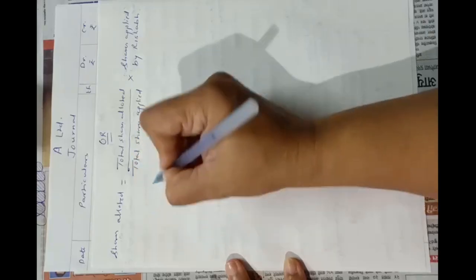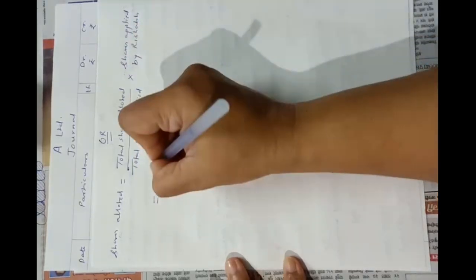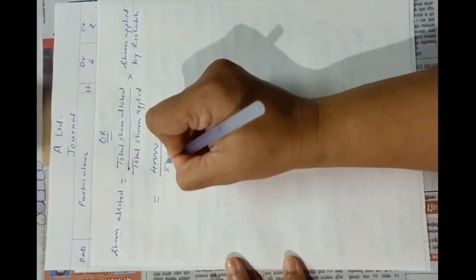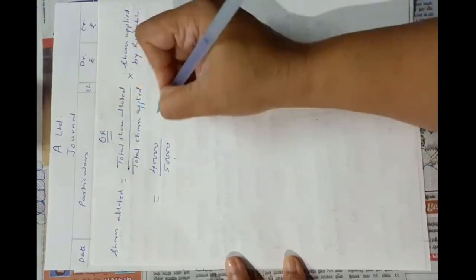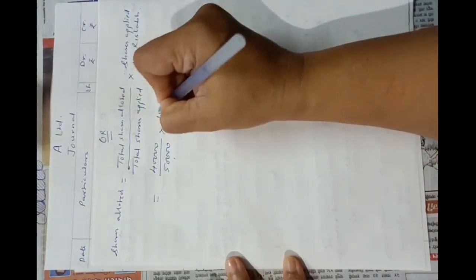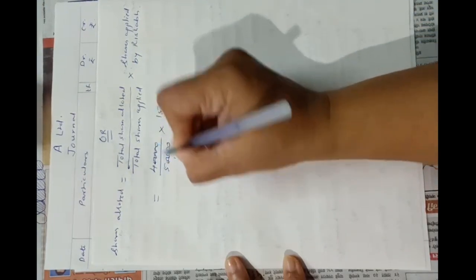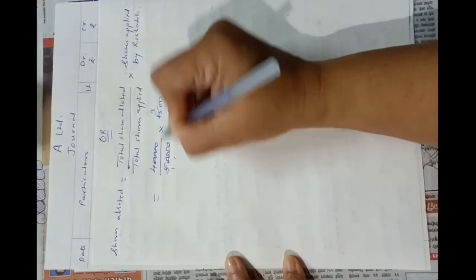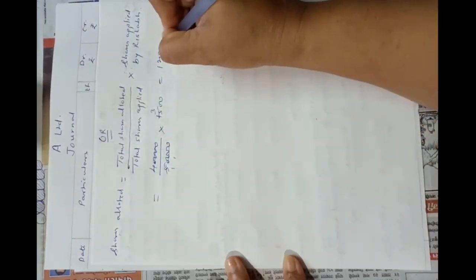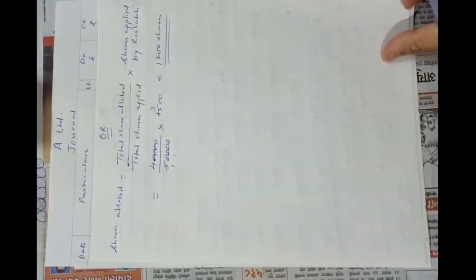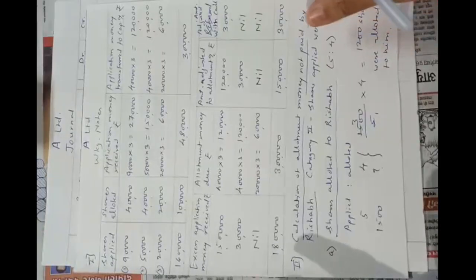Okay, so total shares allotted were 40,000 upon total shares applied for in this category, which were 50,000, into shares applied by Rishabh, 1,500. So 300 into 4 will be 1,200 shares. So we can follow either this method or this method for calculating the shares allotted to the shareholders or applied by the shareholder.